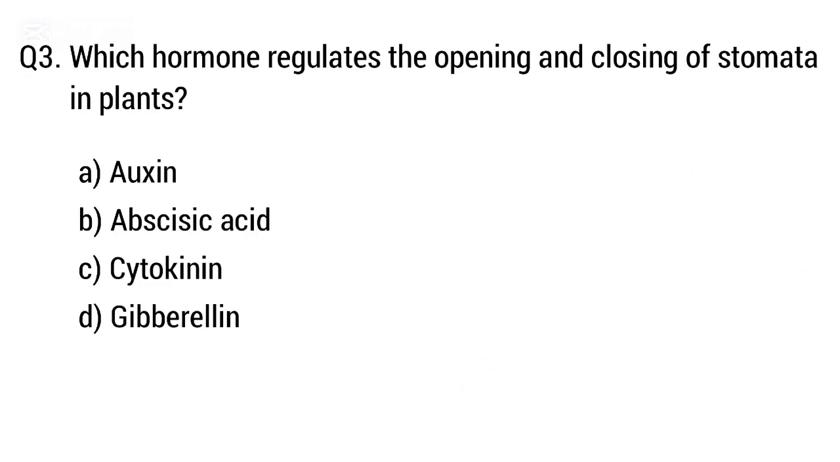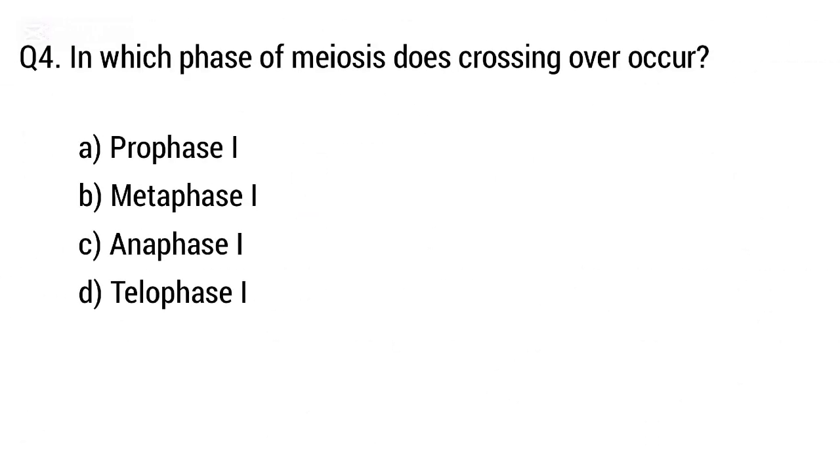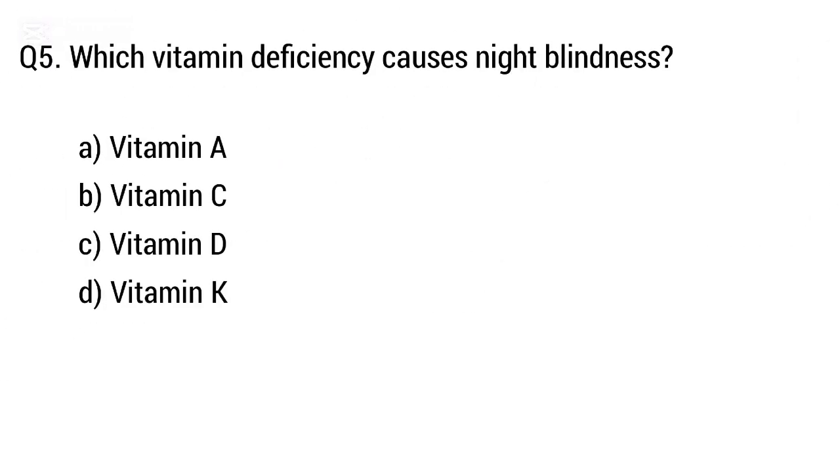Question 3. Which hormone regulates the opening and closing of stomata in plant? The right answer is option B. Abscisic acid. Question 4. In which phase of meiosis does crossing over occur? The right answer is option A. Prophase 1.